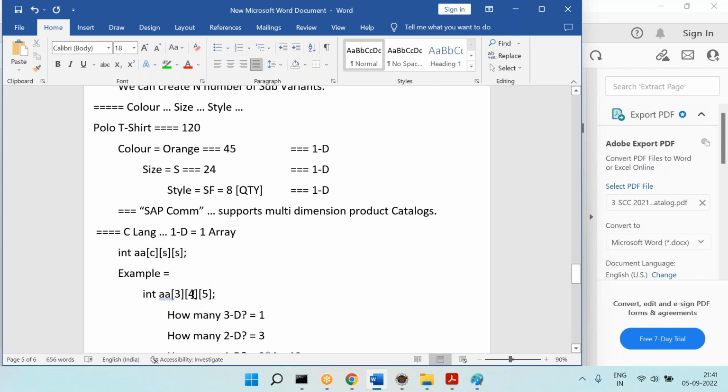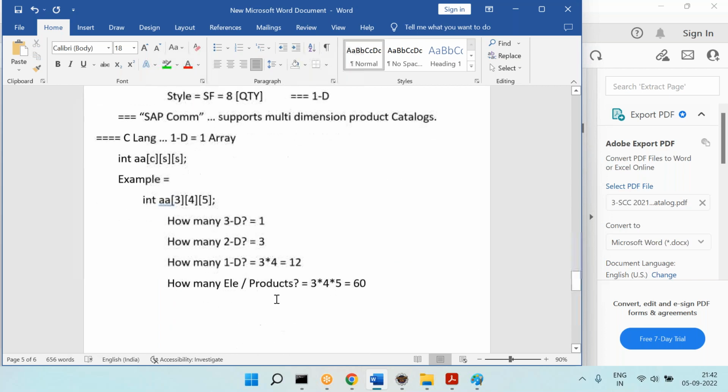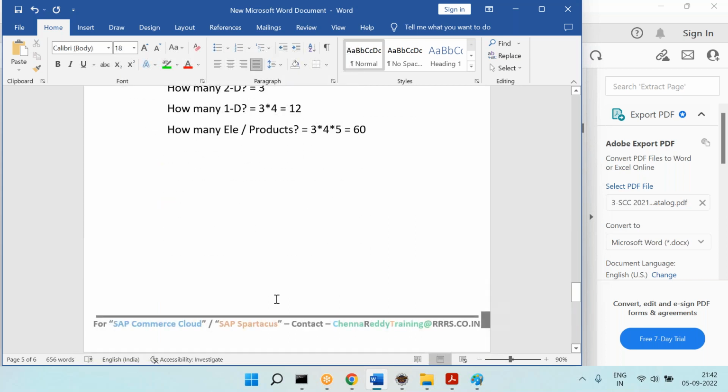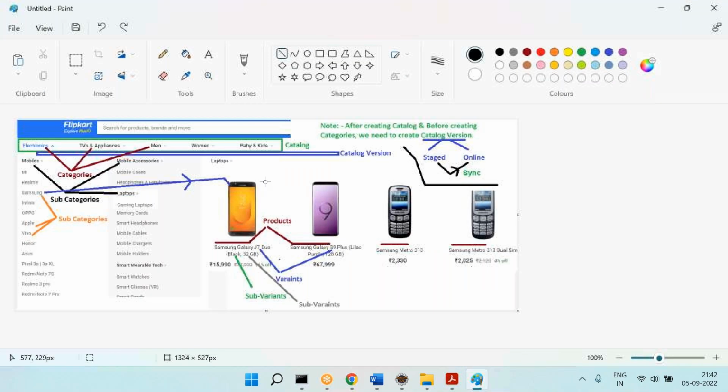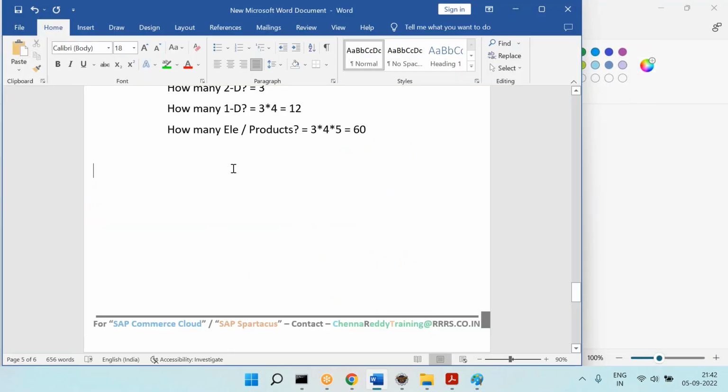Then in the orange color, in the yellow sizes, how many products? 5 products. In the yellow color, with another size, how many products? With the white color, with another size, how many products? Like that, you need to calculate it. That's it. We have created the products, all these things, and we have seen the complete diagram and so on. Now assume that everything is good.